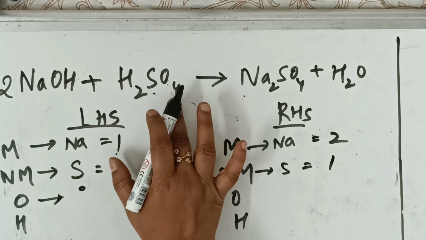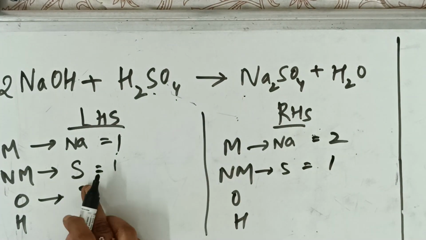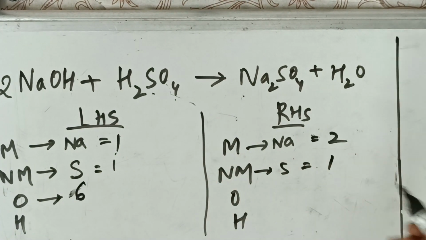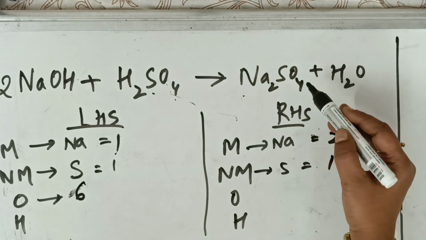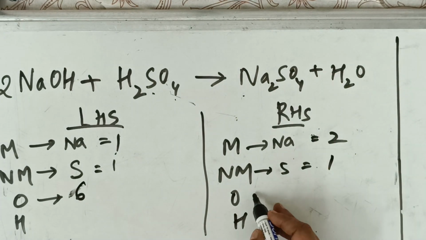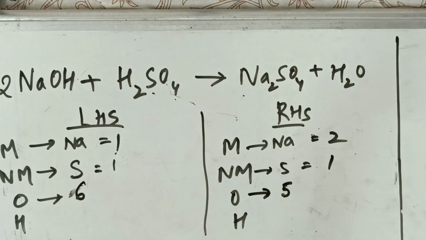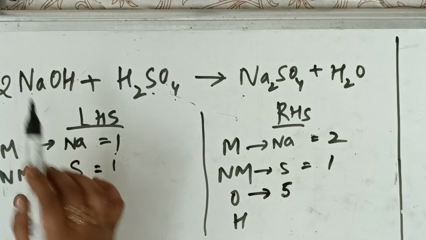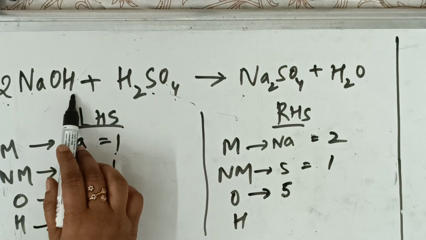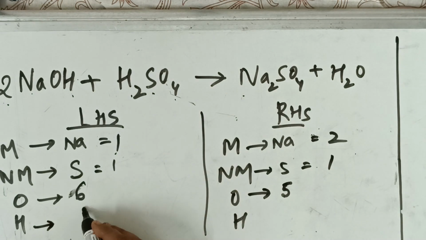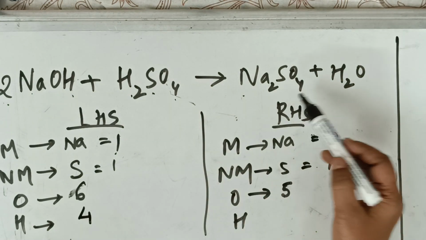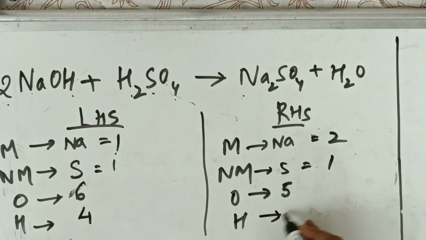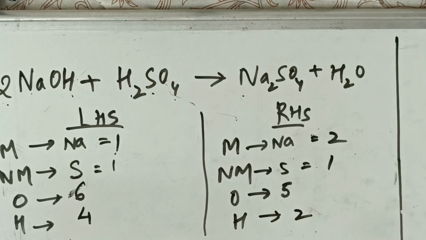2 here plus 4. This is 4, right? 4 plus 2, 6 oxygen atoms are there. Here, how many oxygen atoms are there? 4 and 1, 5. This is only 5 on this side. Okay, let us see. Hydrogen, let us check now. Hydrogen atom here, 2 plus 2, 4. Hydrogen is 4 on this side. Hydrogen here, it is only 2 on this side. Correct? Now, what will I do?